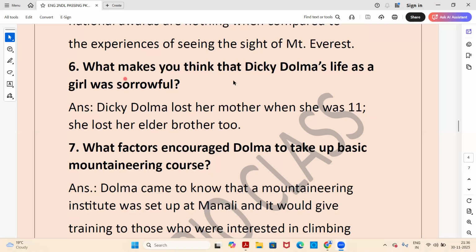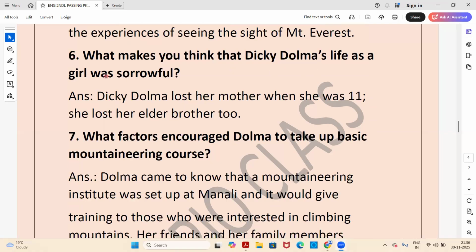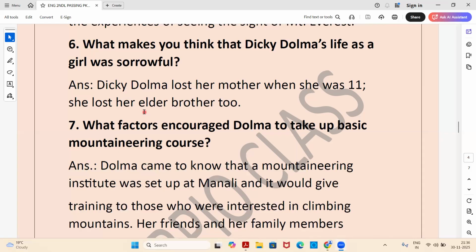Next, what makes you think that Dicky Dolma's life as a girl was sorrowful? Answer. Dicky Dolma lost her mother when she was 11 and she lost her elder brother too. So this was something which makes us feel that her childhood days were sorrowful.